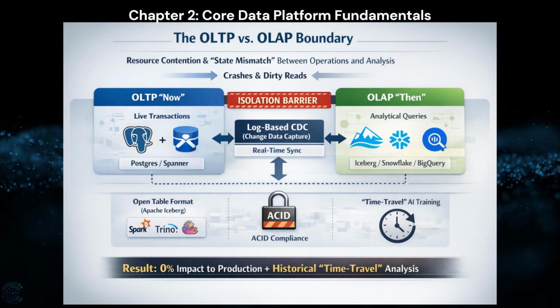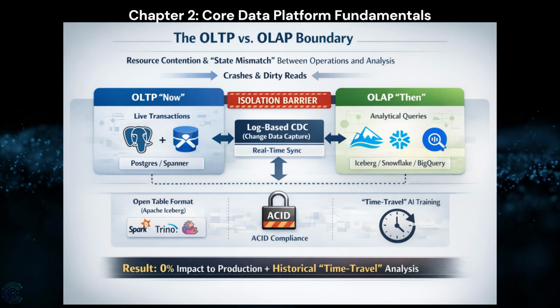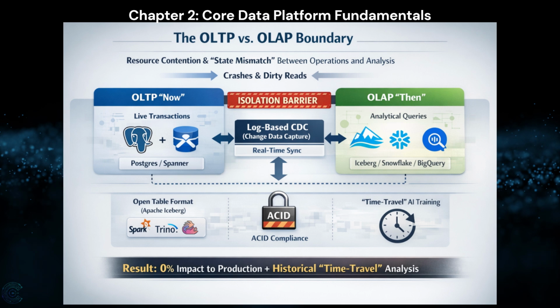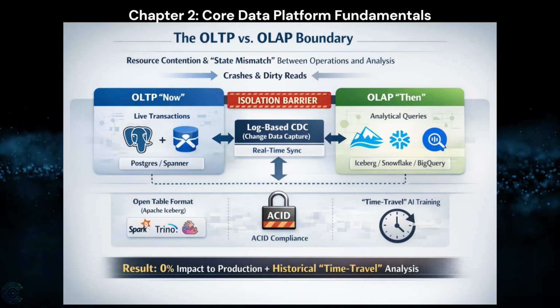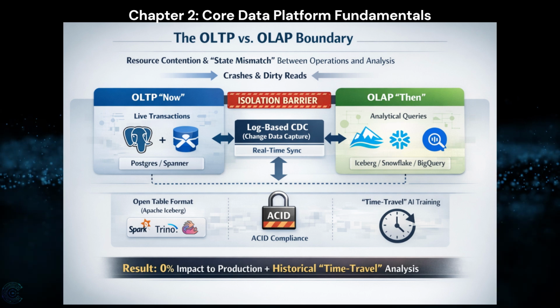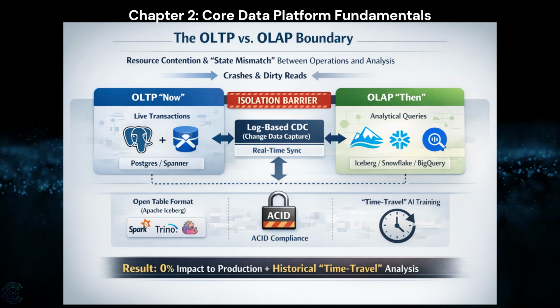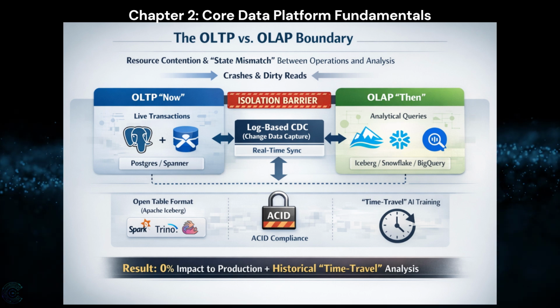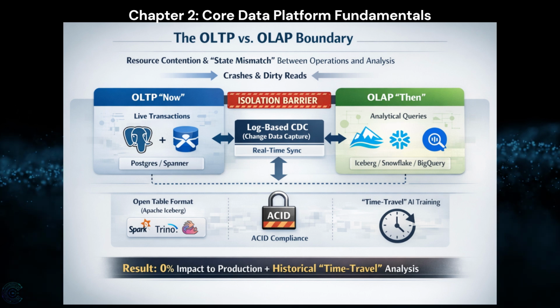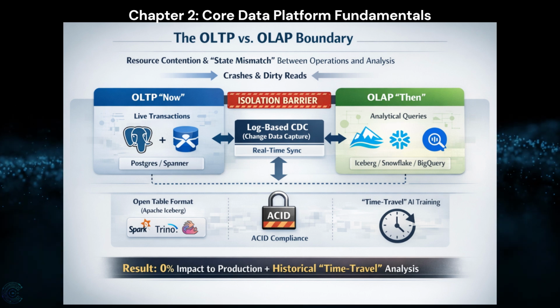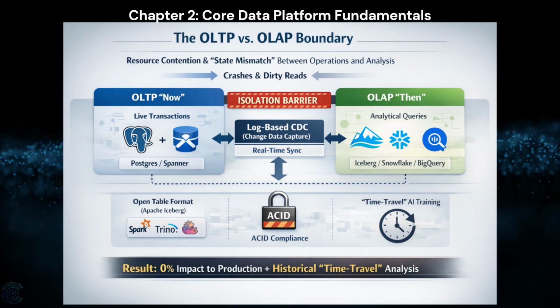Action: architecture: enforce a strict separation. OLTP, Postgres or Spanner, handles the now, while OLAP, Iceberg or Snowflake or BigQuery, handles the then. Synchronization: use log-based CDC, change data capture, rather than query-based polling to move data. Storage standard: standardize on open table formats, OTF, like Apache Iceberg. This allows multiple engines, Spark, Trino, Flink, to access the same data with ACID guarantees.